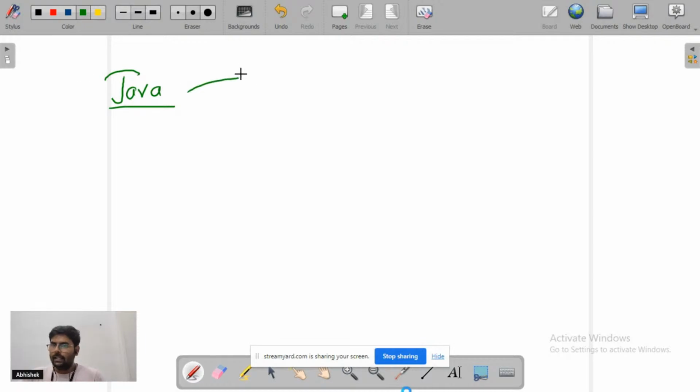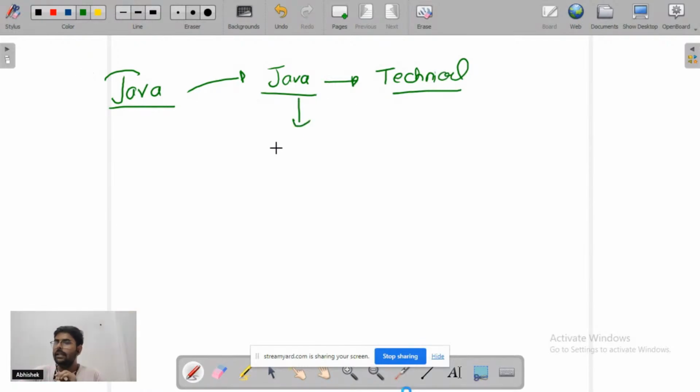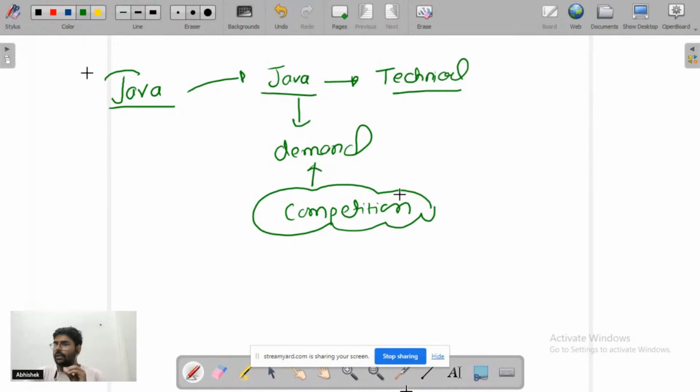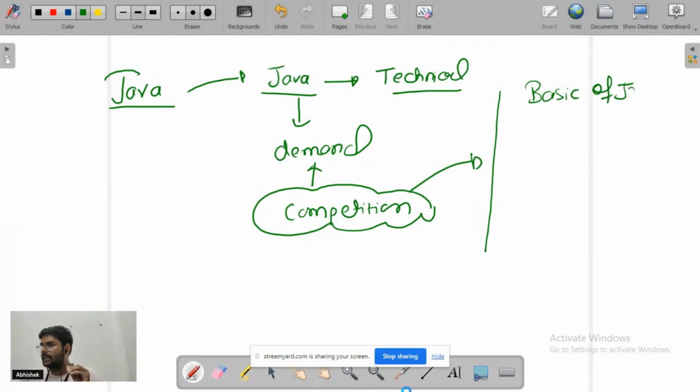So, guys, Java is the most favorite part in the interview. Most of the companies ask questions on Java because most of the companies use Java as their technical stack, right? So Java plays a very vital role in getting a lot of opportunity. There is a huge demand for Java in the market, and at the same time there is competition also, because there are a lot of developers who have already learned Java, right? So in order to excel in Java, the first thing you should be clear with is the basics, that is the core Java.